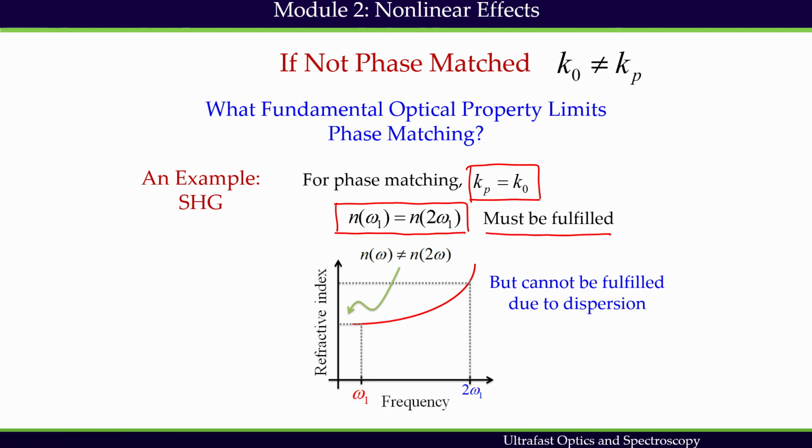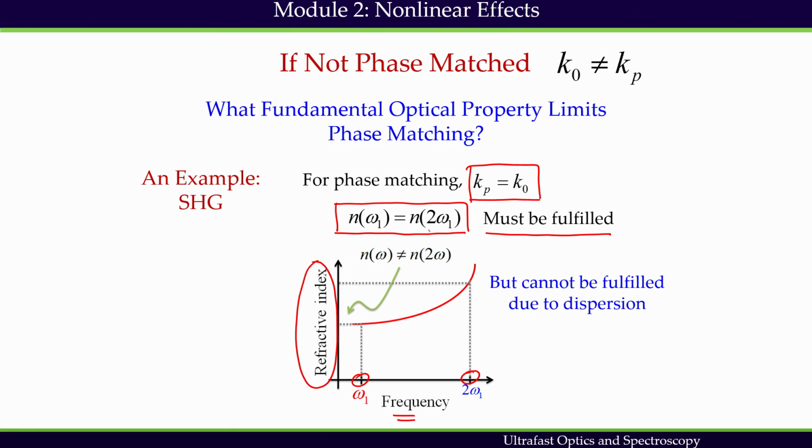Refractive index at omega 1 and refractive index at 2 omega 1 must be the same. And we have already stated, due to dispersion, refractive index will always change as a function of frequency.